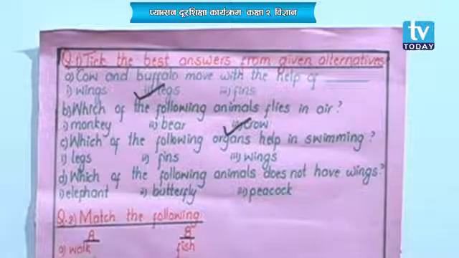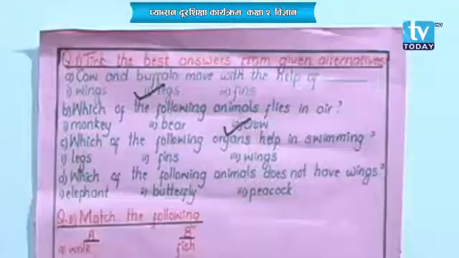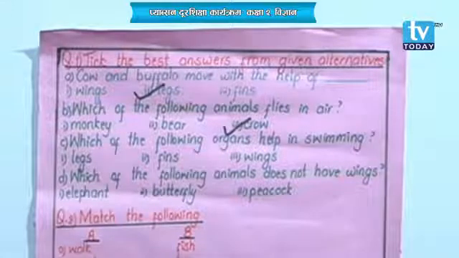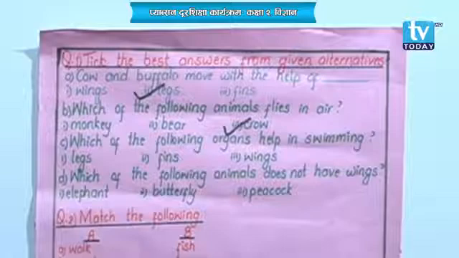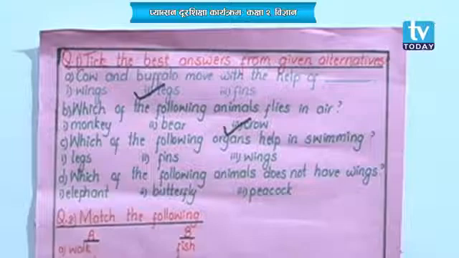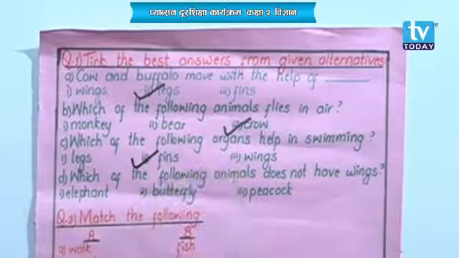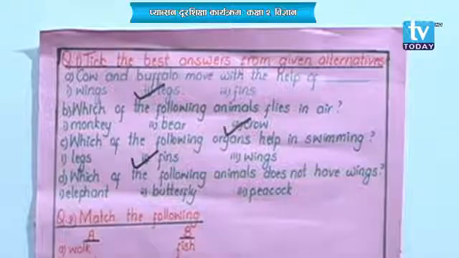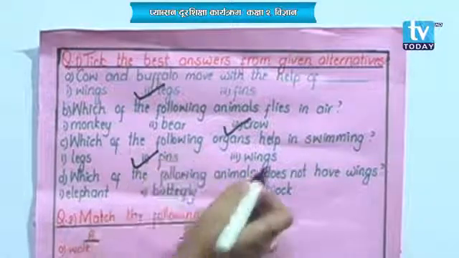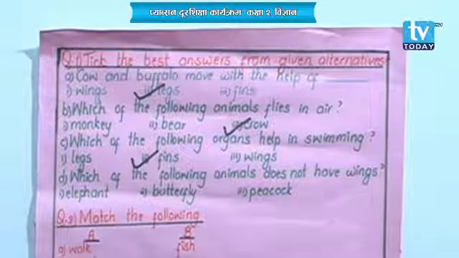Now moving on to question C. Which of the following organs help in swimming? The animals swim, but which organ helps them in swimming? Legs, fins or wings? Do animals swim with the help of their legs? No, right? That means fins. Fishes swim in water with the help of their fins. So here fins is the organ that helps in swimming. In the third option we had wings, but wings help in flying in the air only.